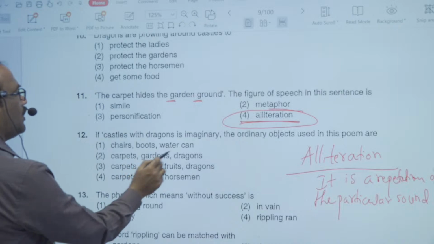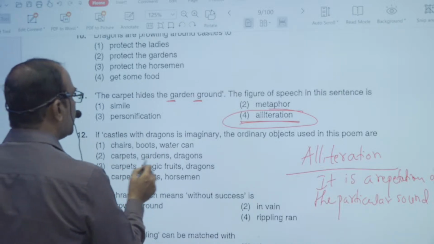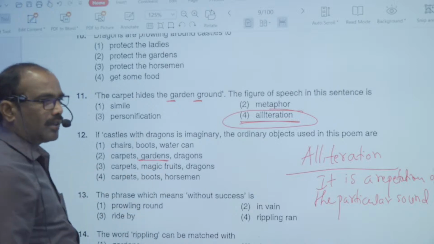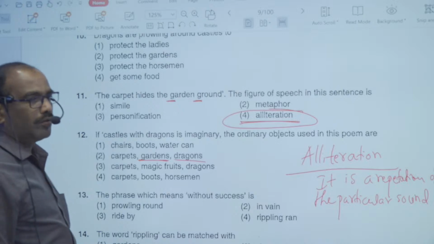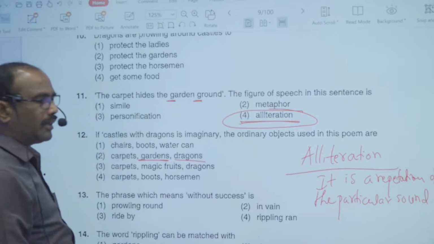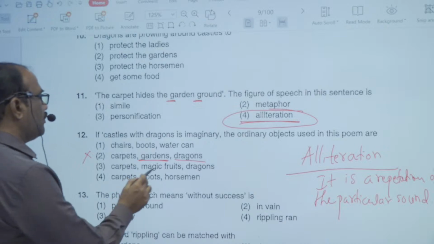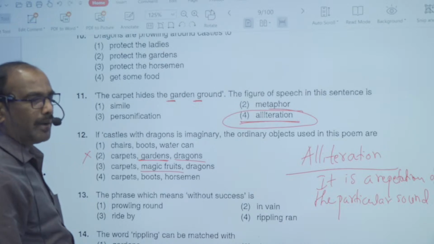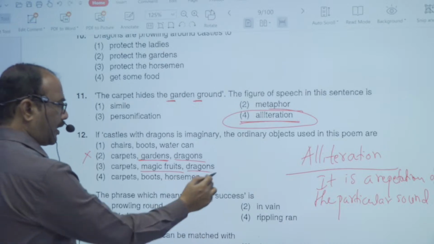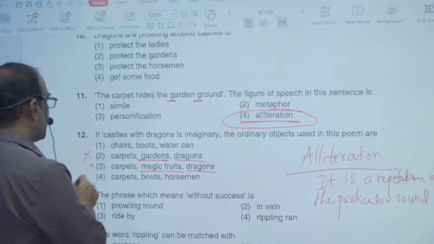Carpets, gardens and dragons. Look at this particular option. So garden is given in the first stanza, that is an imaginary stanza, and dragons also, that is also used in an imaginary stanza. Automatically this option goes wrong. And now magic fruits is given in the first stanza, and that is imaginary stanza, and dragons is also an imaginary stanza. That's why that option goes wrong.